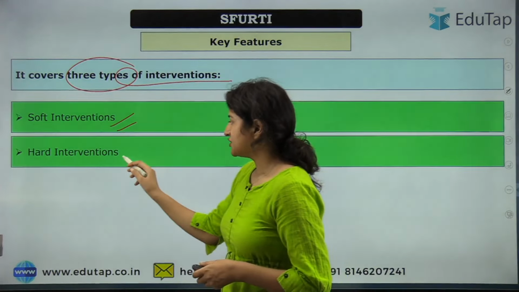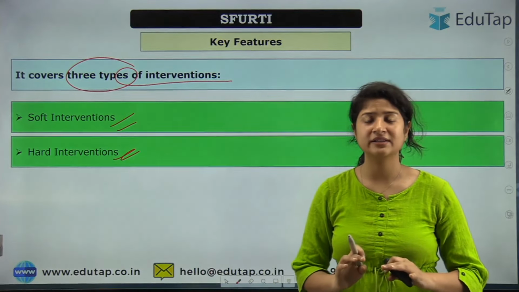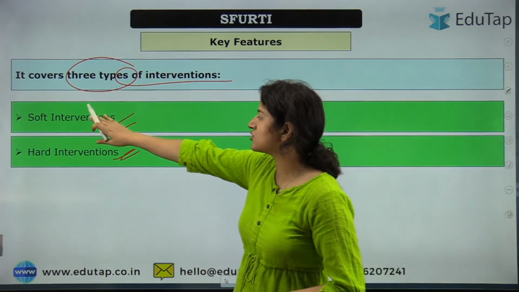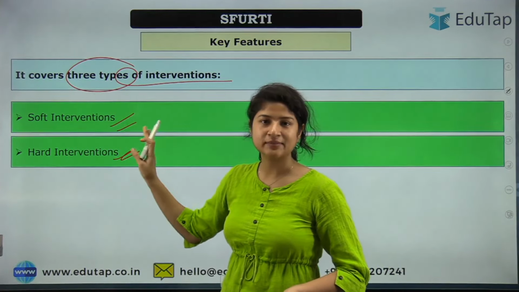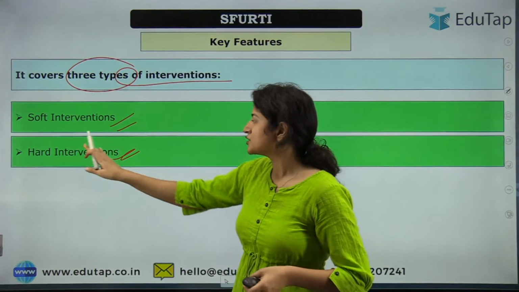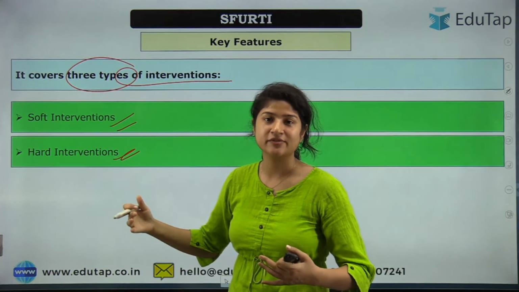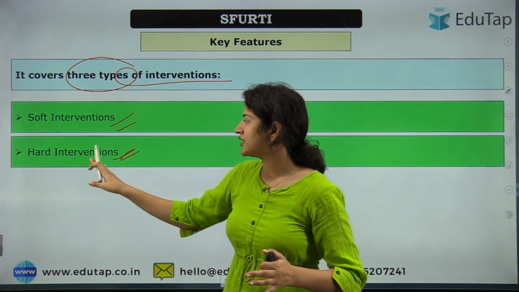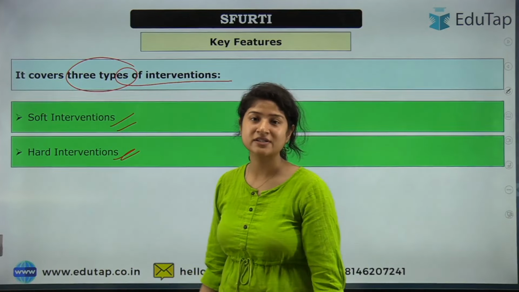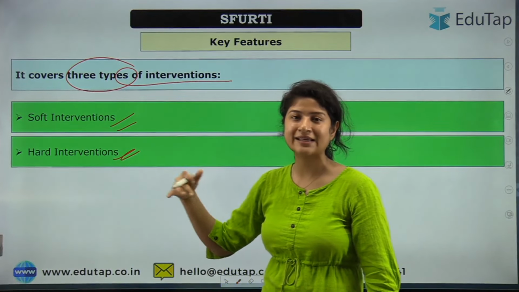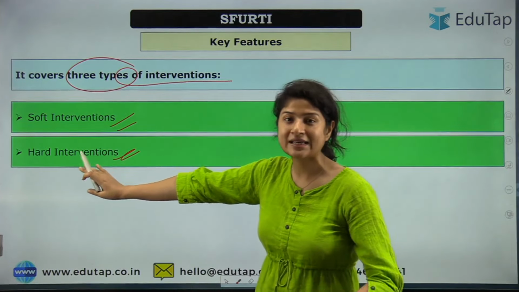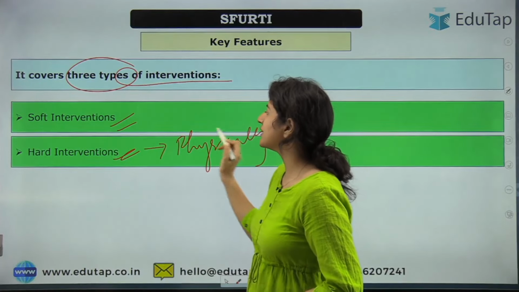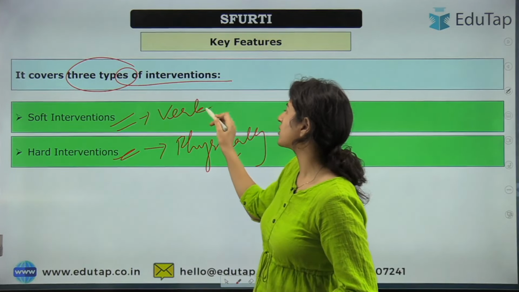Okay, hard intervention includes providing them with the infrastructure, with the equipment. What is the difference between soft intervention and hard intervention? Hard means something that you can touch. By this you can remember, right? So in hard intervention, we are talking about infrastructure, tools, and hubs, you can say, which can act as storage facility, warehouse facility, where they can actually store the product and keep the product and utilize it physically. You can remember that to be physical, right? But in case of soft intervention, we are talking about verbal communication here.